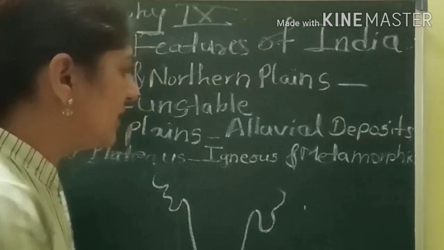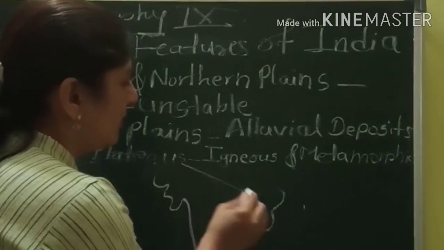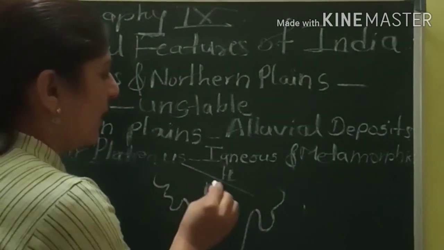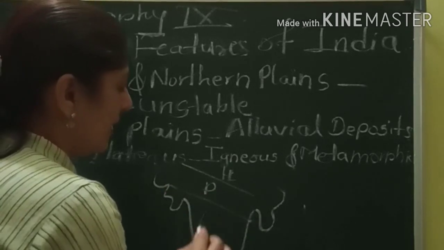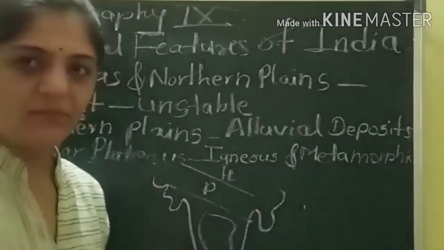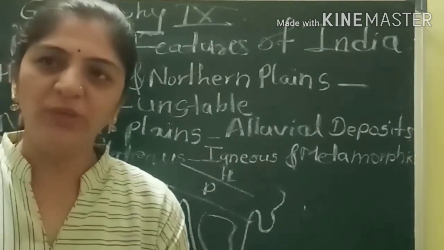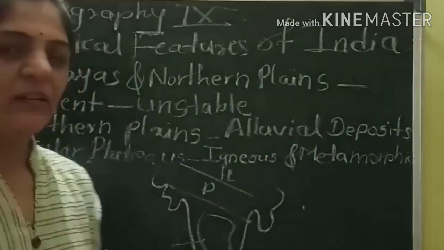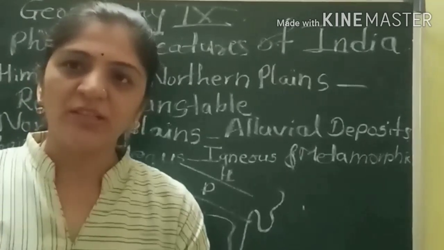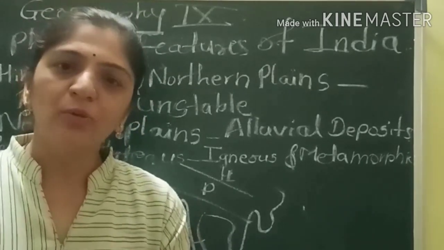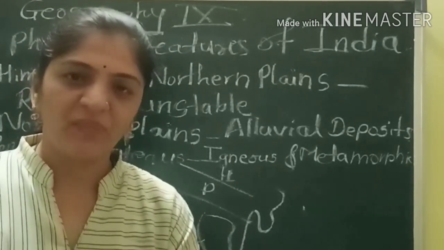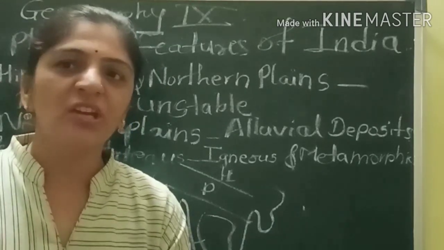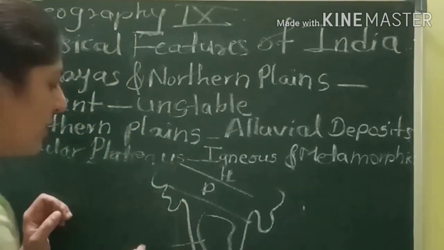So now see in that diagram I have the Himalaya, I have the plain, then I have the plateau region. This plateau is a result of volcanic eruptions that took place thousands of years ago, and is rich in igneous and metamorphic rock.